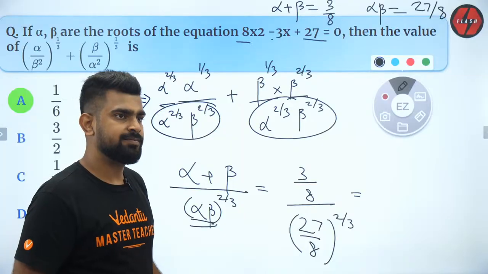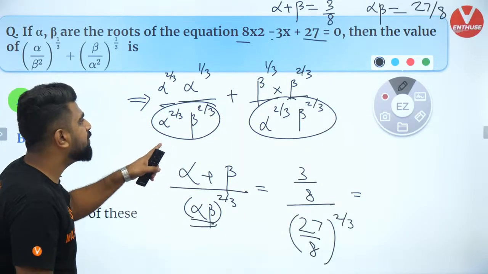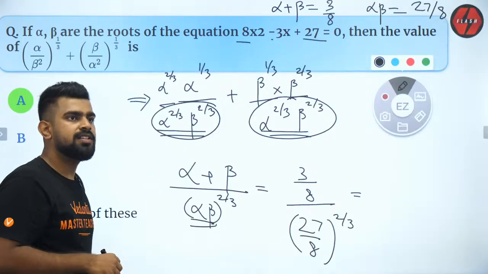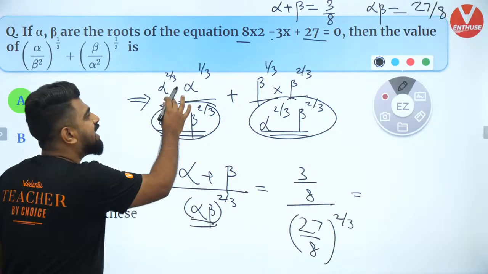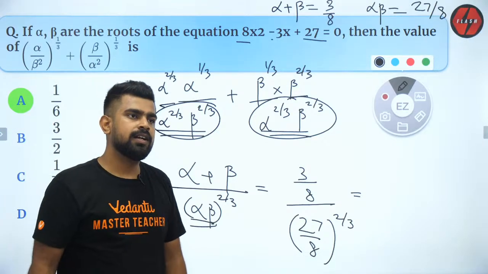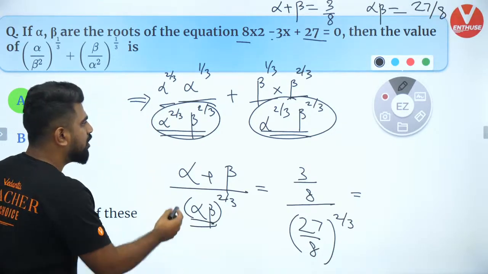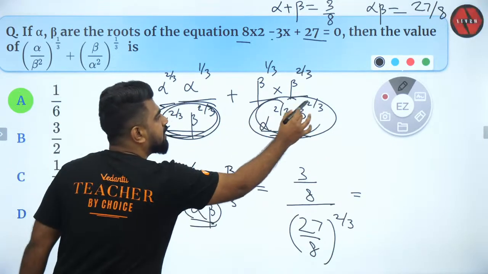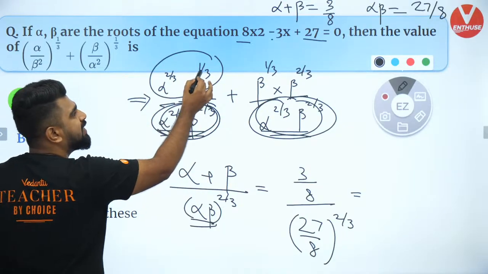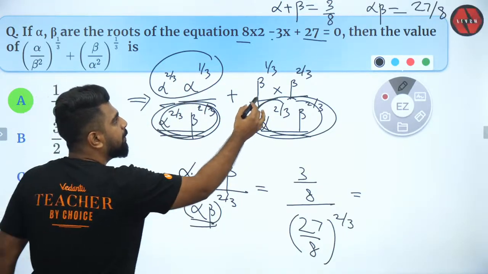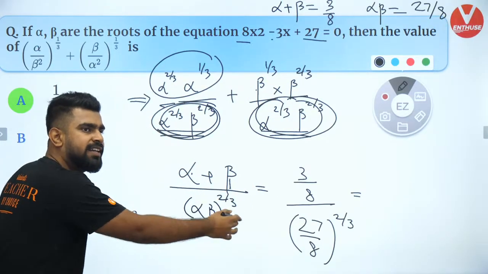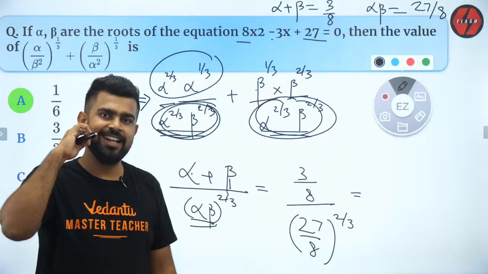Got it? Last step in LCM. Since the denominator is the same now, I can add the numerators. That is basics of fractions, na? So since the denominator is the same, I can combine the numerators. So this is alpha, na? Because alpha power 2 by 3 plus 1 by 3 is alpha. Beta power 1 by 3 plus beta power 2 by 3 is beta. That is how I did it. Okay? Are you all clear?